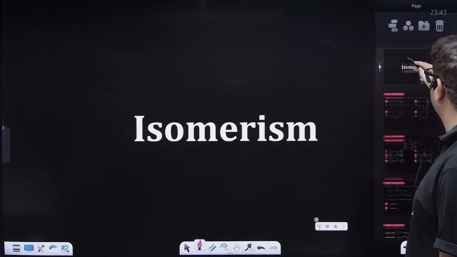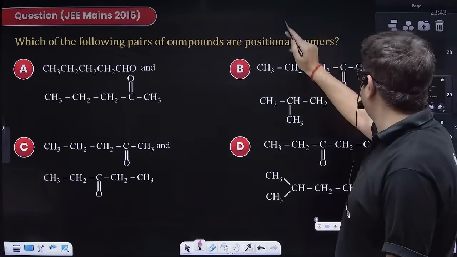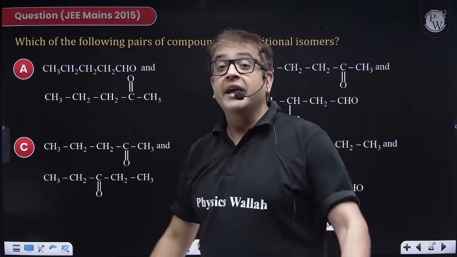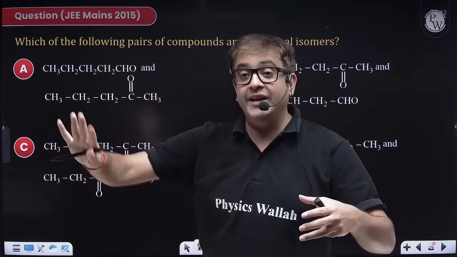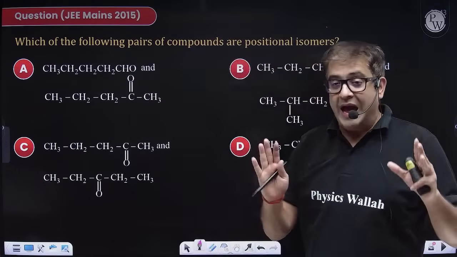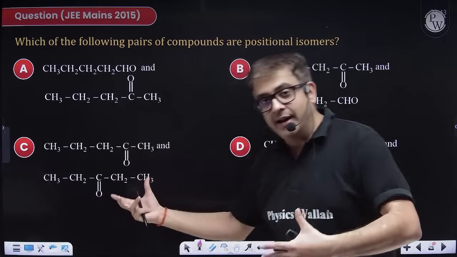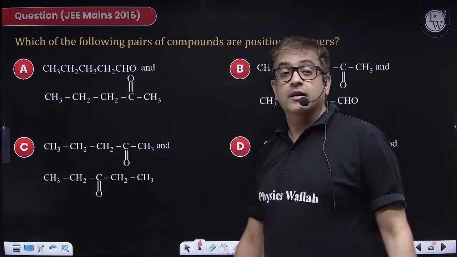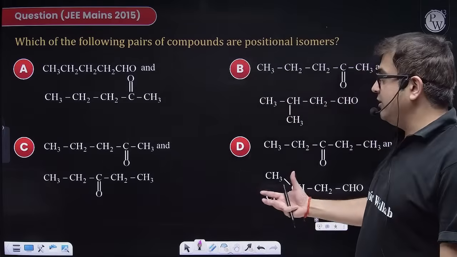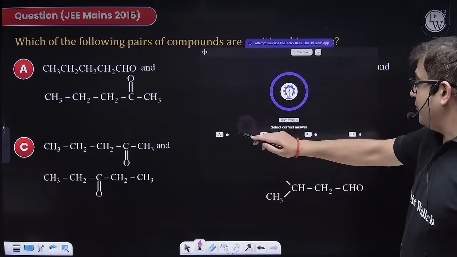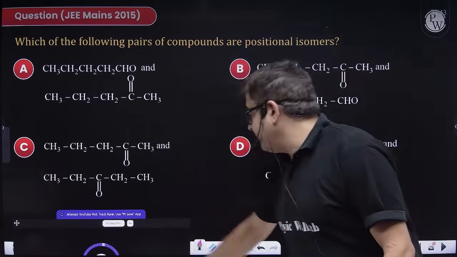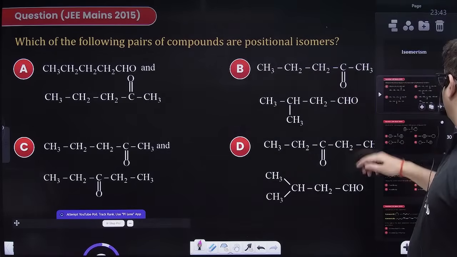isomerism. The concept of isomerism is definitely used a lot, where it is always mixed with your class 12th organic questions. So for isomerism also you should have hands-on practice. Let us attempt isomerism, the first part of general organic chemistry, with this. This is a JEE Mains question. Your time starts now. Attempt this question, people.